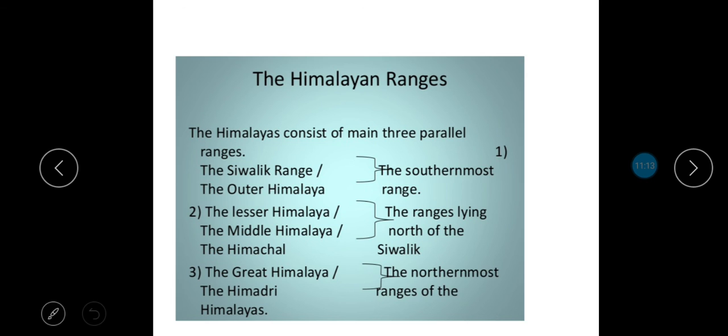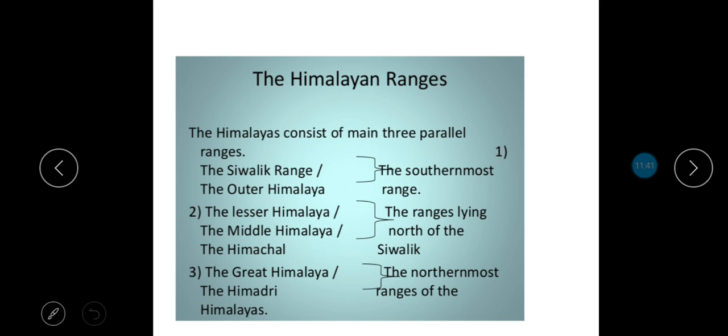Then the topmost is the Great Himalaya or the Himadri, and this is the northernmost range of the Himalayas. And children, do you know this is covered with ice, with snow all through the year, and all the highest mountain peaks, that is Mount Everest, Kanchenjunga, they all are found in this Great Himalayas only.